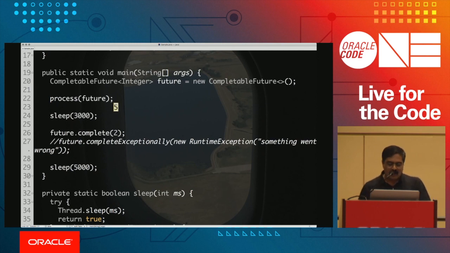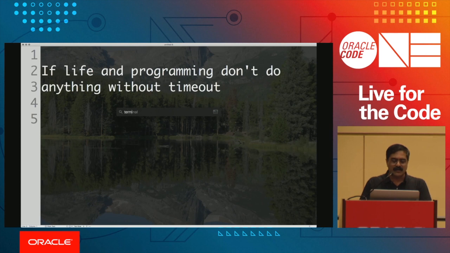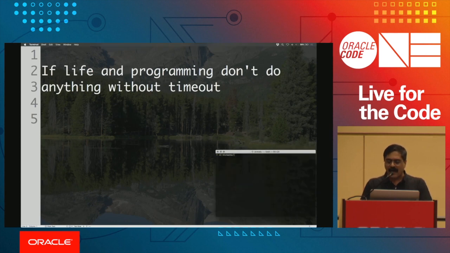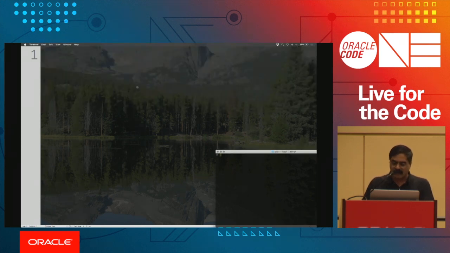If you don't mind, I'll run this on the command prompt. It's a little bit easier to see this on the command prompt. So we'll go ahead and go to the place where I have this code, and then we'll run it on the command prompt. Let me get rid of this so you can actually see this a little bit better.